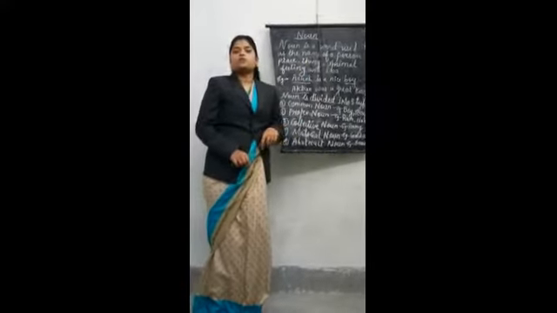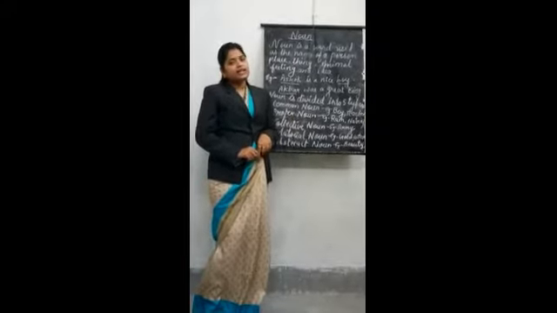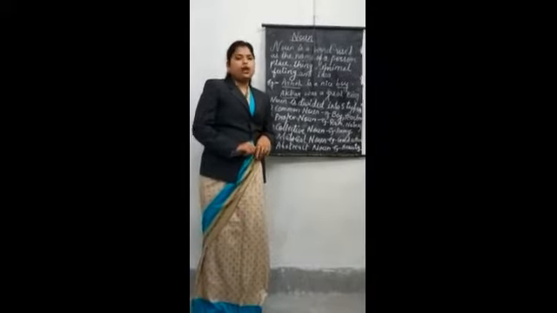The first part of speech is noun. What is the definition of noun? In simple words, any naming word is known as noun.